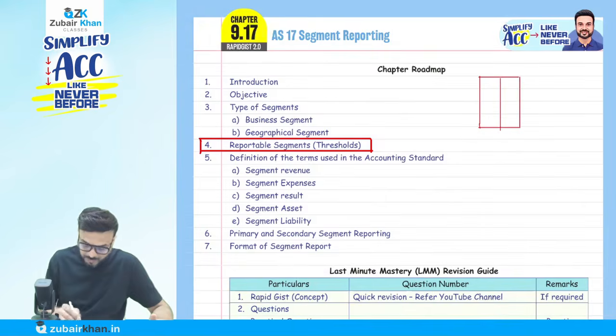Let me prepare it in simple T form. It's a profit and loss account. They write down all income, all expenses, and the profit or loss comes here.